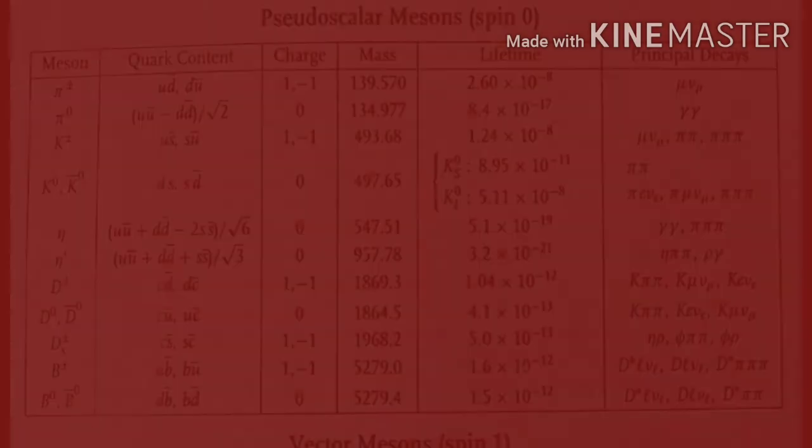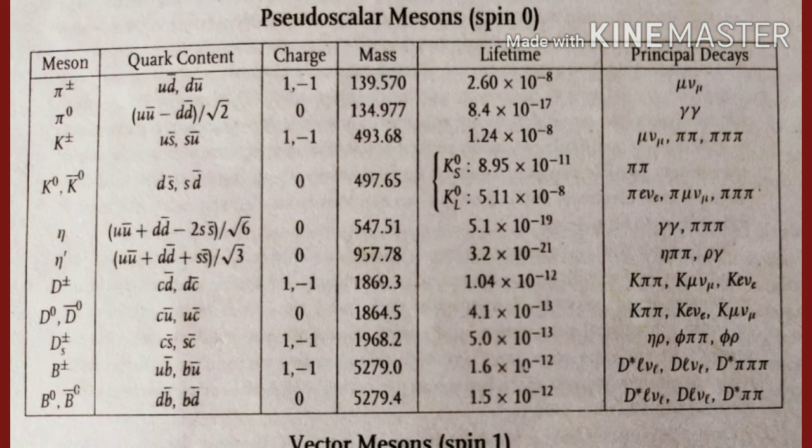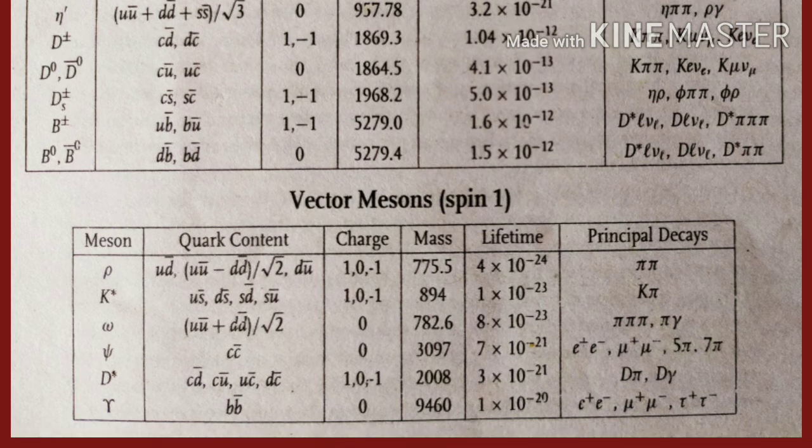Now we can see a similar thing for mesons also. The pi mesons and their quark compositions are exactly the same as the rho mesons and their quark compositions. For pi plus it is u d bar, for pi minus it is d u bar, and for pi 0 it is (u u bar minus d d bar) by root 2. Exactly the same things we can find for rho mesons.